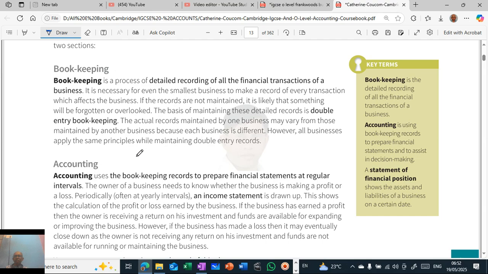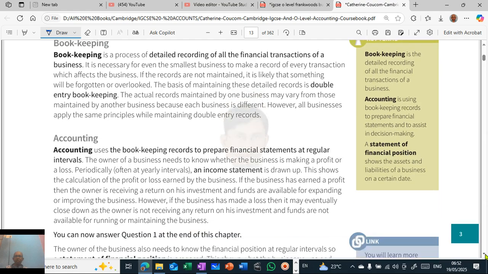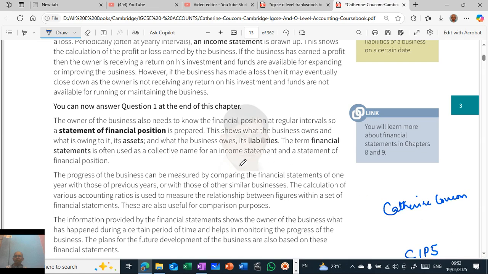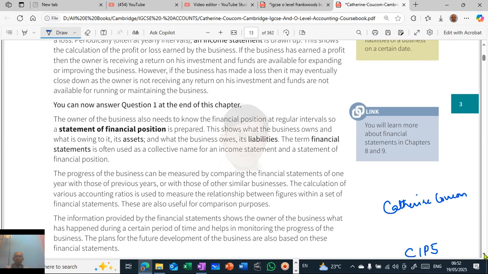The next question is what is accounting? Accounting uses the bookkeeping records to prepare the financial statements such as the reports. The next question is why should you prepare financial statements? So the progress can be measured by comparing the financial statements with previous years, single calculations, ratios. That information provided shows so many things. It's a simple question and a simple answer.